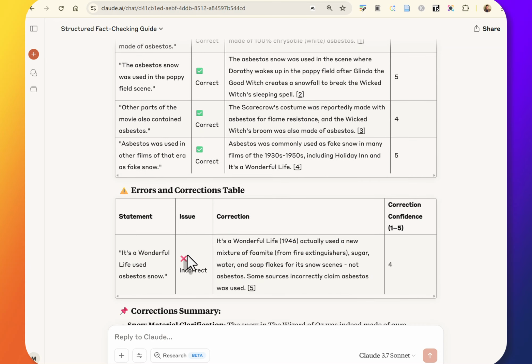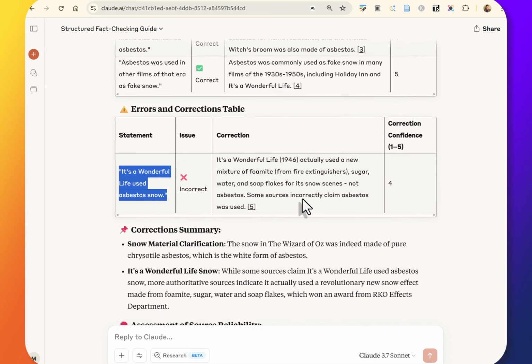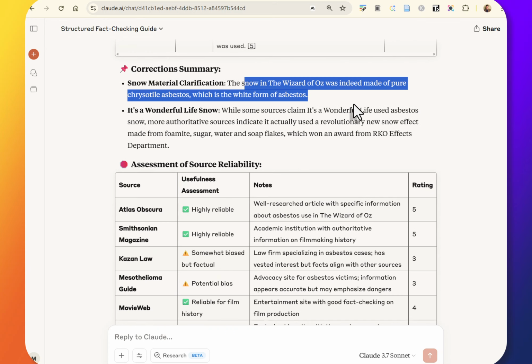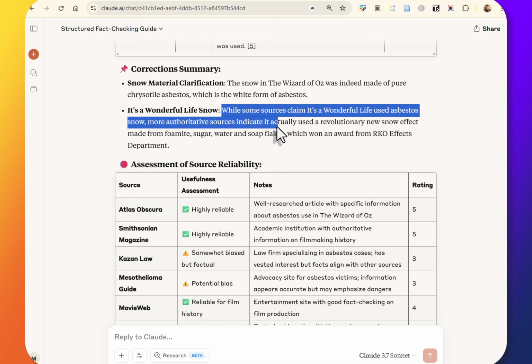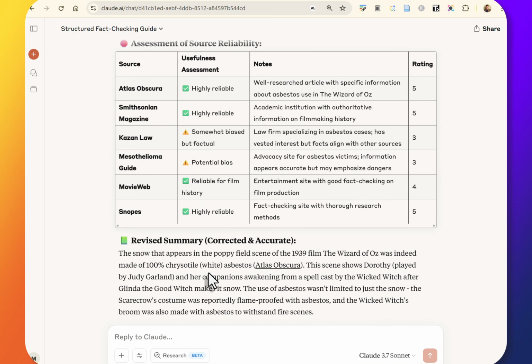And then if we go down here, errors and corrections. This isn't something we said, but it is something it sees as a common misconception. It's a Wonderful Life used asbestos snow as well. It says that's incorrect. And it gives us a link here. It says, It's a Wonderful Life actually used a mixture of foamite from fire extinguishers. And then it does a clarification here, right? Yes on Wizard of Oz, no on It's a Wonderful Life.